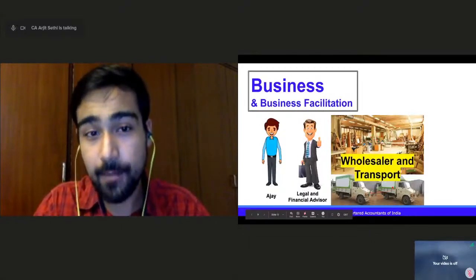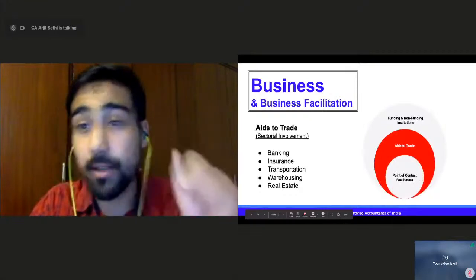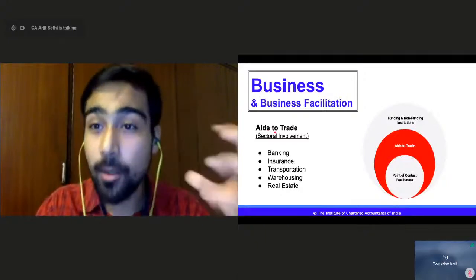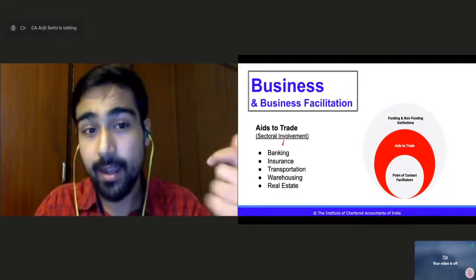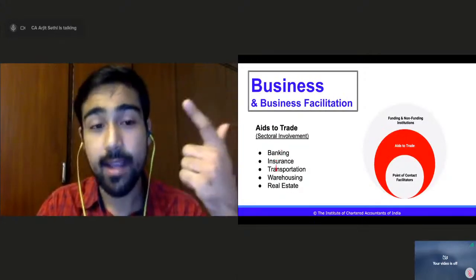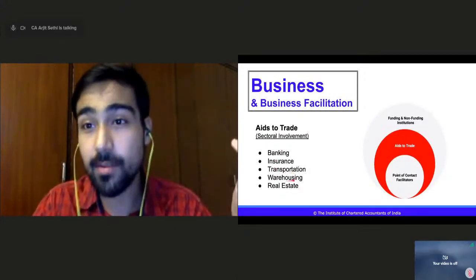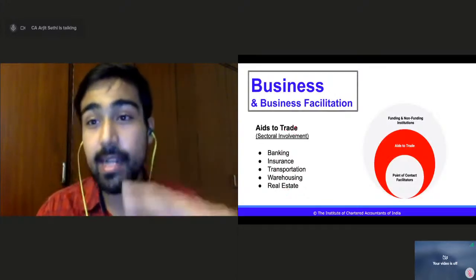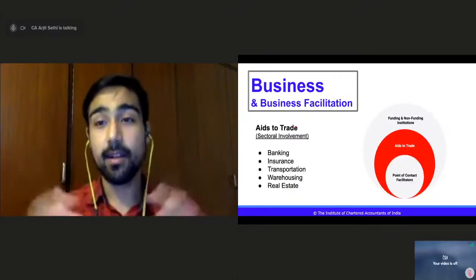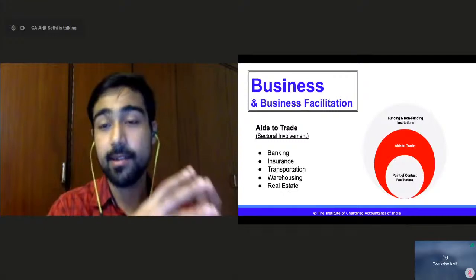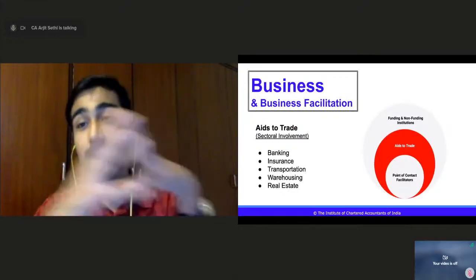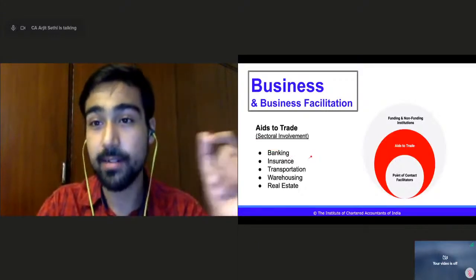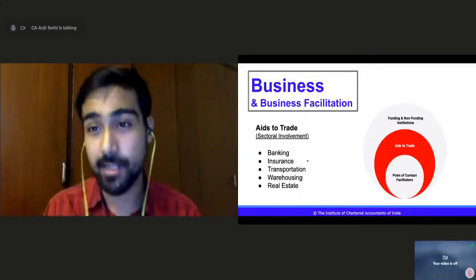On the second level, that is aids to trade, that is support, the businesses that are actually supporting the trade. Aids to trade are banking, banks, insurance companies, huge transportation companies, warehousing companies, real estate agents getting those rents. So these are aids to trade. These are at the second level. A financial agent, a merchandiser, or logistics, transport people are actually getting their services from the second layer. That is banking, insurance, transportation. The industry, that is the second layer of facilitation.